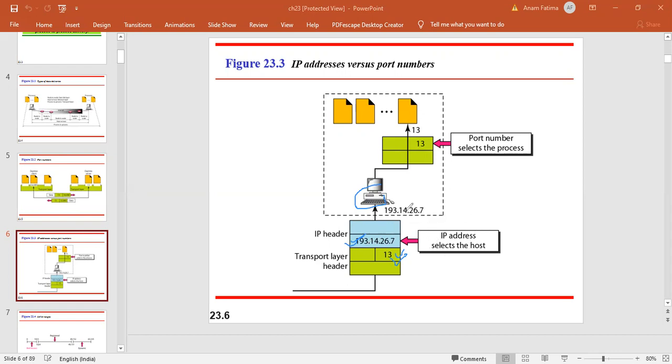So at the network layer, your IP address will be matched and the packet will be sent. Once it reaches the correct destination, the port number will be used to identify which particular process, running on this particular IP address, the packet is for.